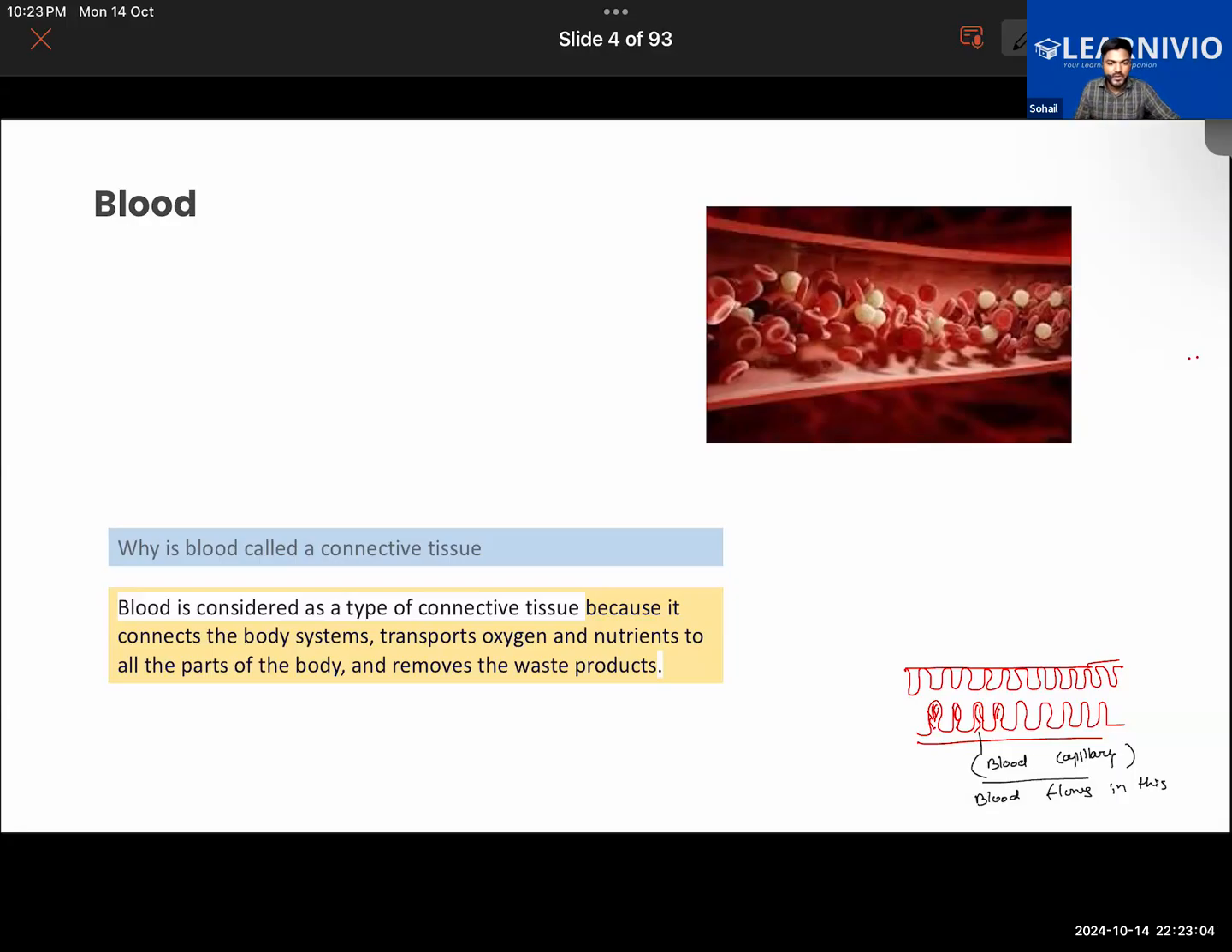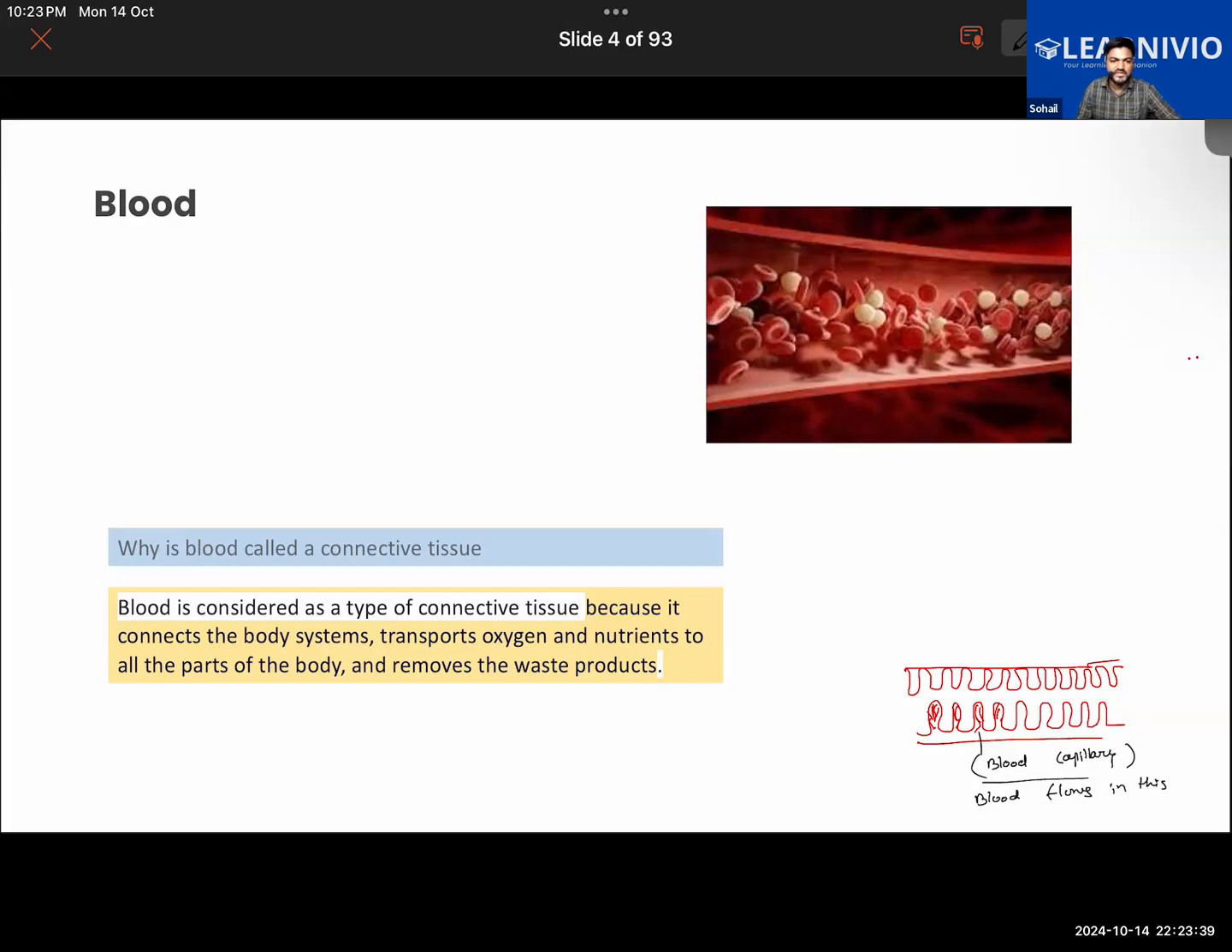So these different systems have been connected with the help of the blood. That's why it is being called a connective tissue, and it will be transporting oxygen, waste, and nutrients through all these different systems in the body. So it is considered a connective tissue because it is spread evenly throughout all the systems of the body, and all of them are being connected with the help of the blood. That is why this is called connective tissue. In fact, we'll learn about the different types of tissues, particularly connective tissue.